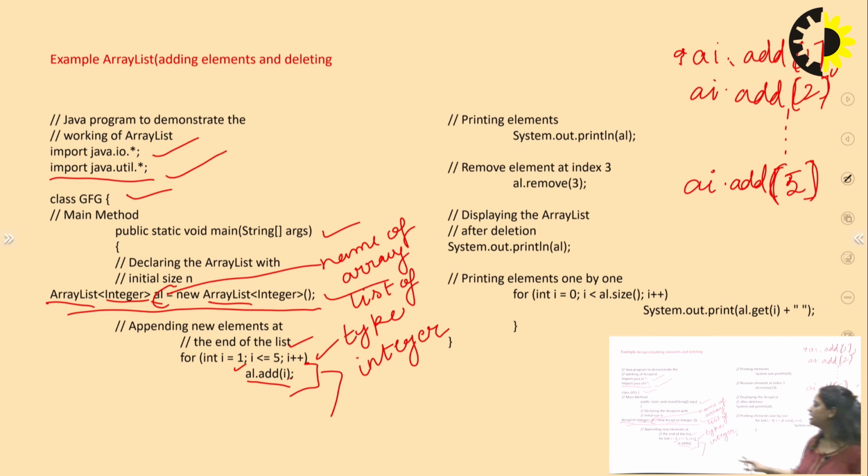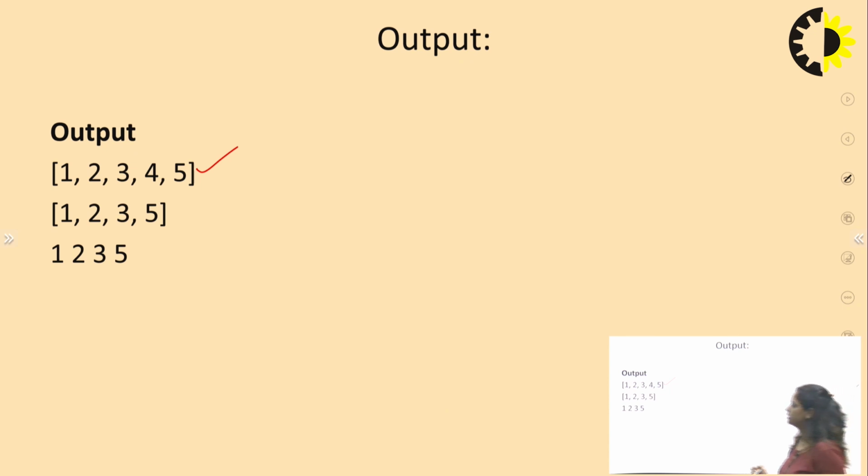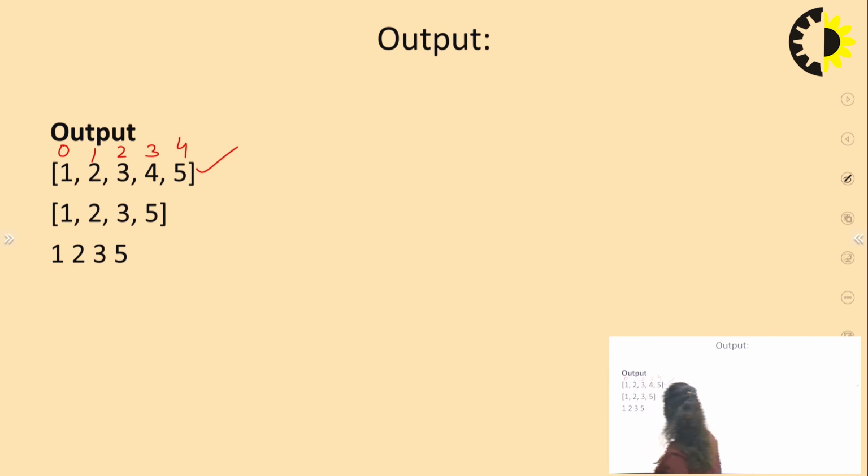Now after adding the elements to the list, this system.out.println is used to print that list that I showed you earlier. Now to remove an element, we will use the remove method. Here it has been written AI.remove 3, meaning remove the element from index number 3. So what will we have in each index, if we look at the output, this is our 0 location, index 0, index 1, index 2, index 3 and index 4 of an array.